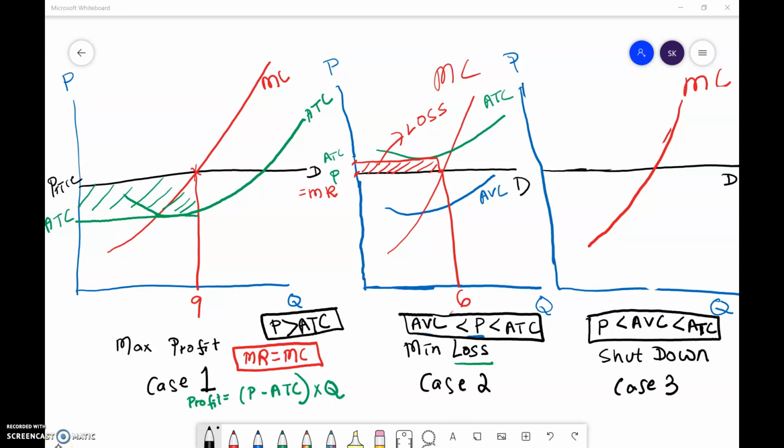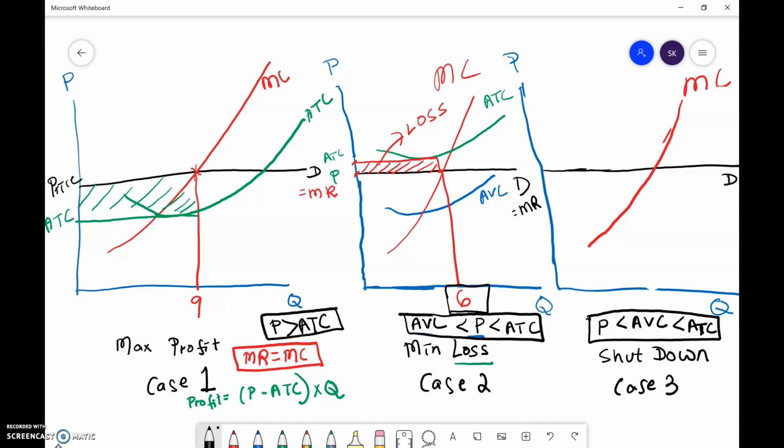Hey everyone, let's look at a loss minimizing situation and a shutdown situation. Take a look at case 2 first. I see at case 2 my profit maximizing or loss minimizing. It will be loss minimizing. Output is 6 units. I get my output level at the intersection of the marginal revenue curve, which is the demand curve, and the marginal cost curve.